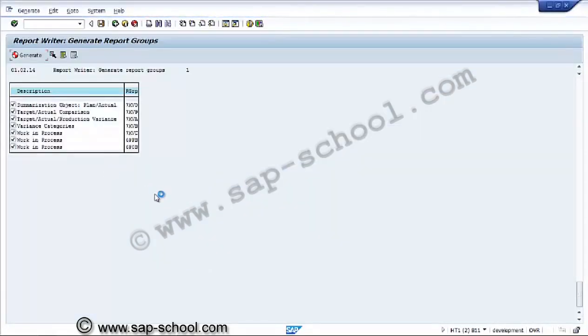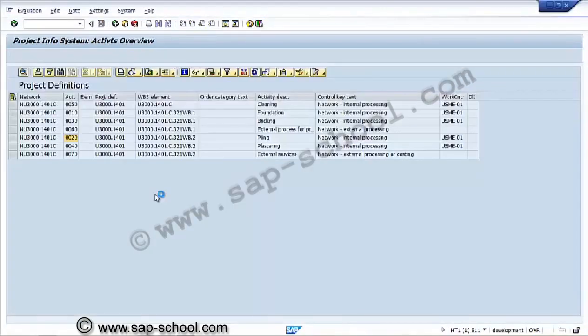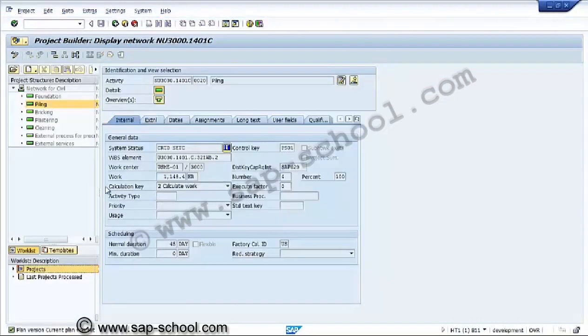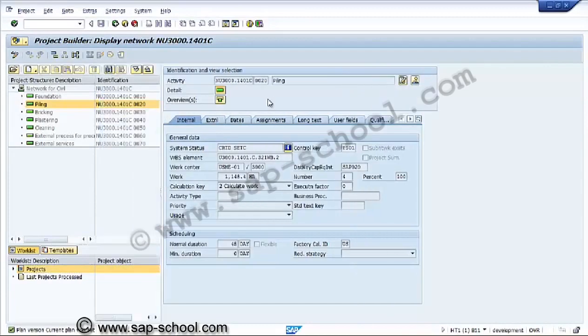Here the report is being executed. So the activity overview, we can see over here the particular activity we have selected. We have reached this activity automatically.